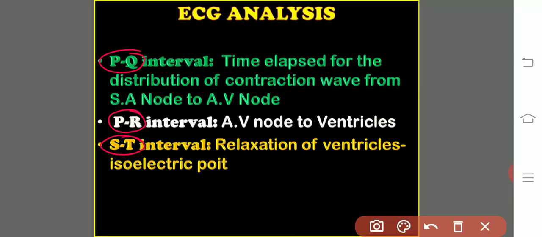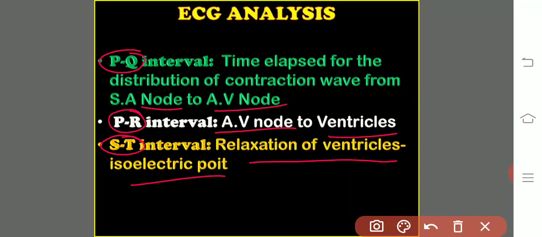PQ is the time elapsed for the distribution of the contraction wave from the SA node to the AV node, and PR is the time elapsed for the distribution of the contraction wave from the AV node to the ventricles, and ST is the relaxation of the ventricles, otherwise called the isoelectric point.